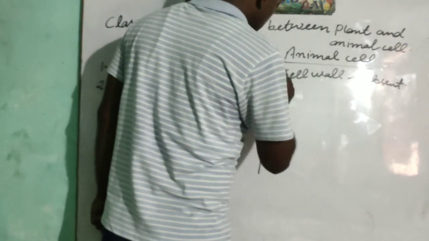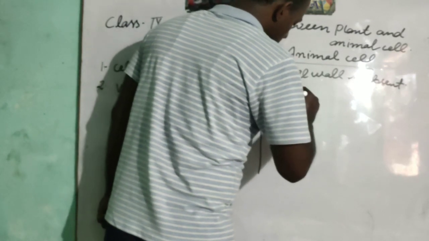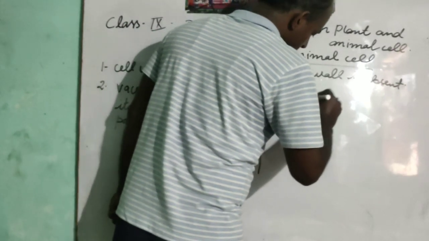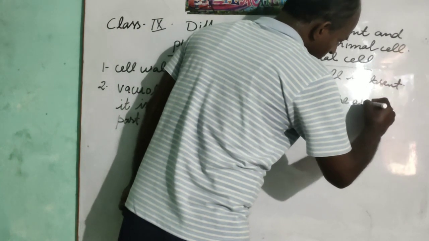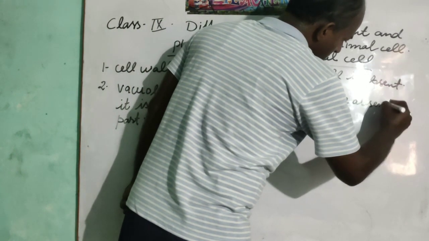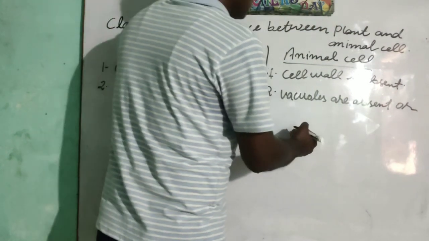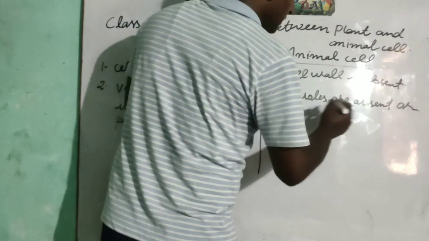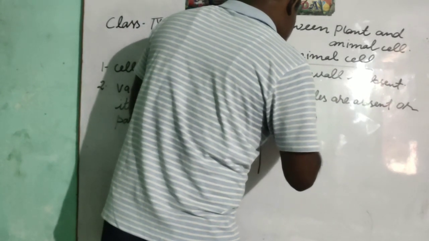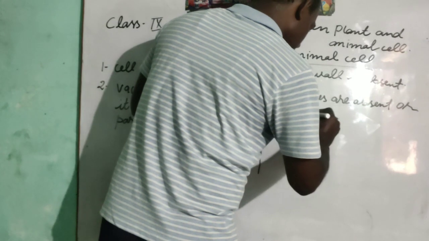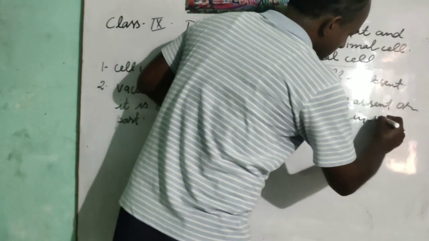Simply we can say vacuoles are absent, or in some animals they are very small in size.